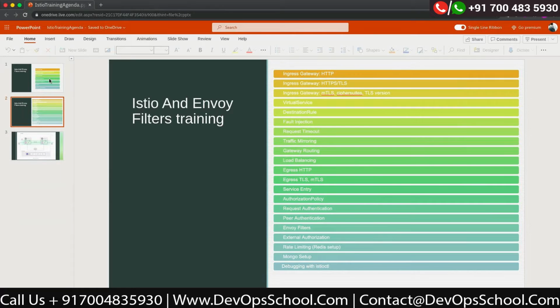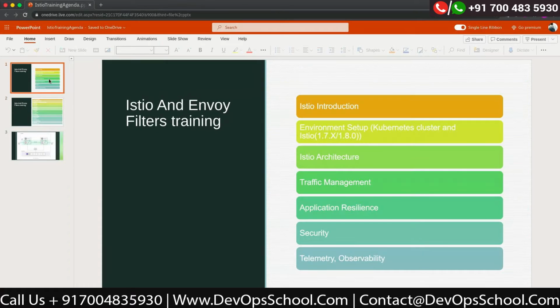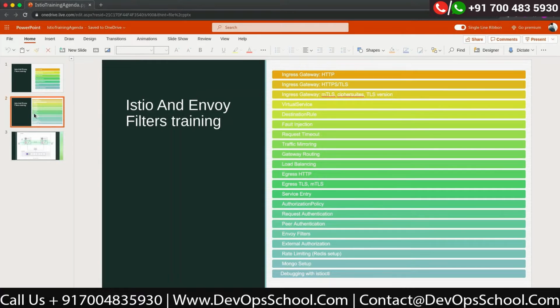So in the first session, we had a look at what we are going to cover in this training. And we had in detail the topics which we are going to cover. At a high level, we thought we'll first go with the Istio introduction, then the environment setup, architecture, traffic management, resilience, security, and in the end, we will look at telemetry and observability. And on a detailed, granular level, these were the topics we are going to cover.